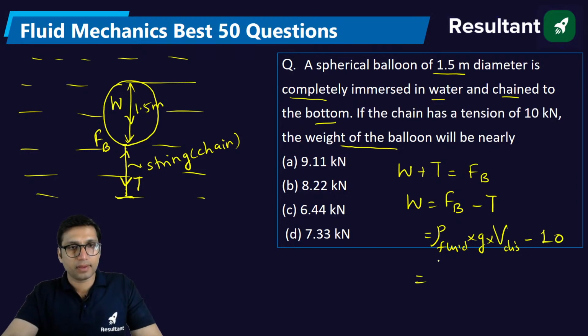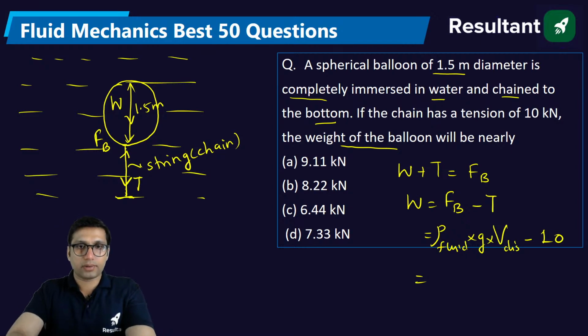Solve this and you will get the answer. Clear? Understood the question? Try to solve it, everyone. Tell me the right answer. 7.33. Some of you are getting 7.33. Neeraj, Renault. I guess most of you have already solved these questions. These are all important engineering services previous year questions. Maybe these questions are not repeated in the future, but you need to remember the concept: the direction of the forces, how the forces will act.